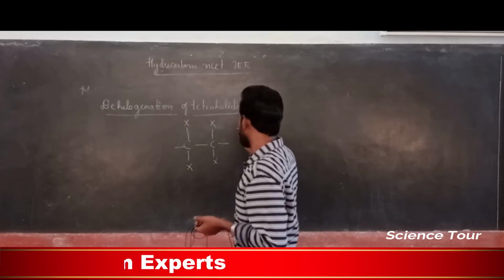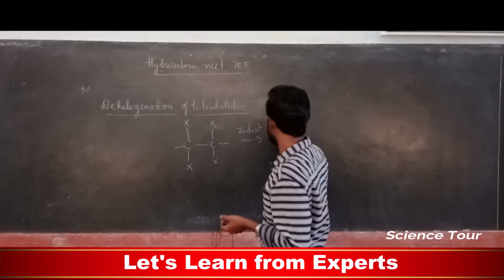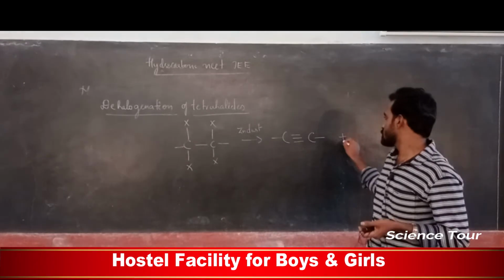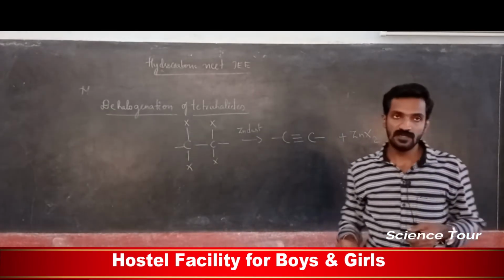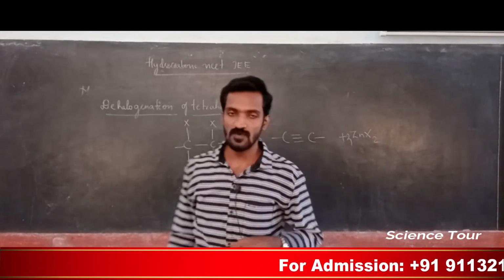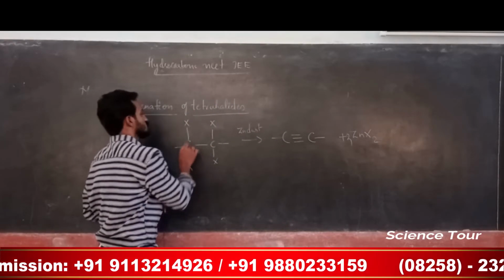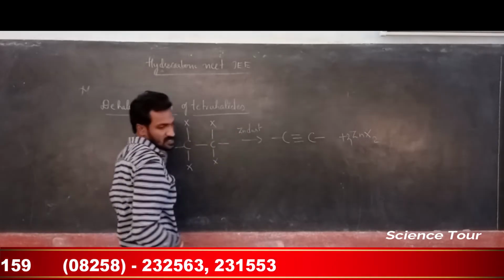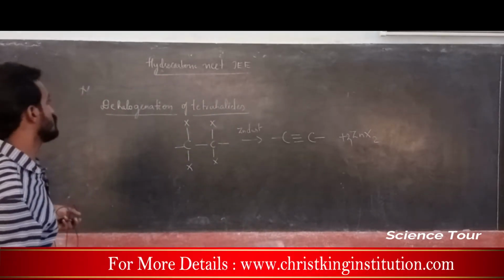It is treated with zinc dust, my dear students. So what does it give actually? It gives triple bonded alkyne and 2 molecules of zinc halide. Okay. So these are halogens, tetrahalides, 4 halogens substituted on this one. What happens when you treat with zinc dust? It gives alkynes, carbon-carbon triple bond. This is dehalogenation of tetrahalides.